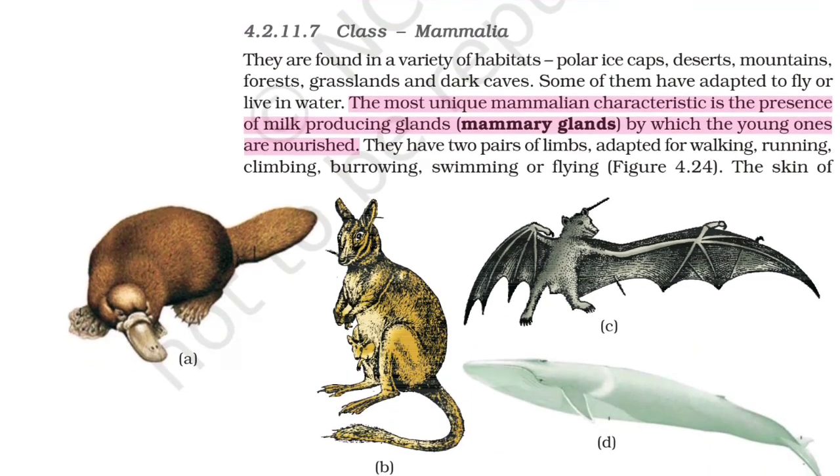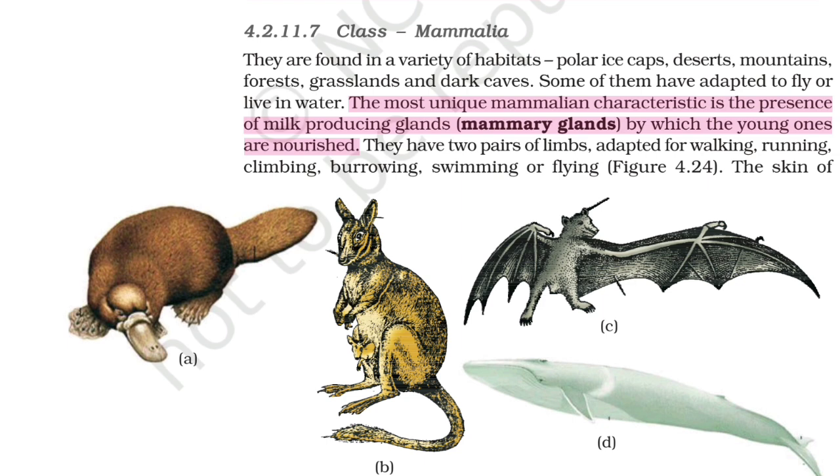Class Mammalia. They are found in a variety of habitats: polar ice caps, deserts, mountains, forests, grasslands, and dark caves. Some of them have adapted to fly or live in water. The most unique mammalian characteristic is the presence of milk-producing glands, mammary glands, by which the young ones are nourished. They have two pairs of limbs adapted for walking, running, climbing, burrowing, swimming, or flying.